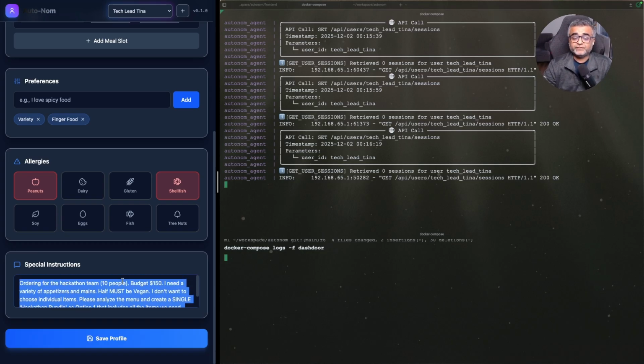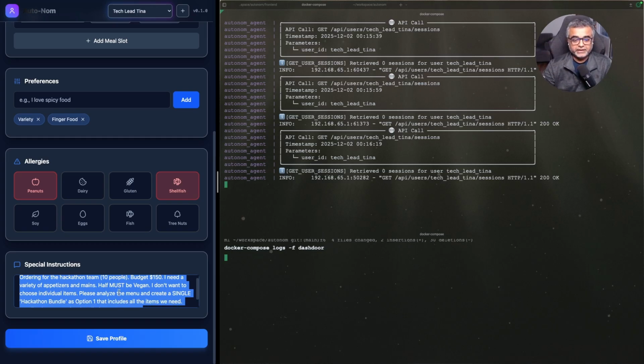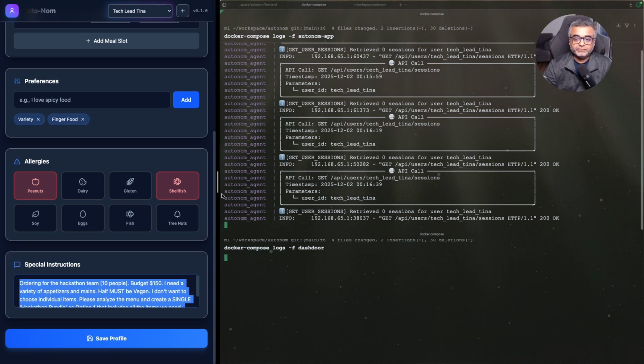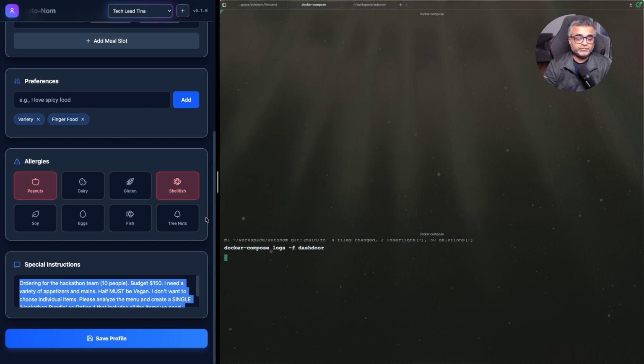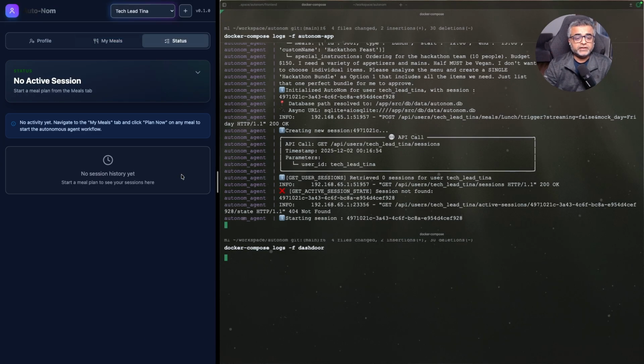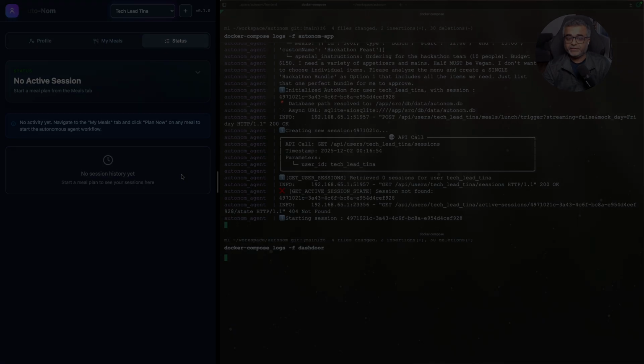Finally, she doesn't want individual items to be selected, so she wants the agent to create a bundle for her and then choose from the bundles, right? So this is different from what we have seen so far. This is different from what the agent has been prompted to do. So let's see if it works. So we're going to mark the day to Friday, and we are going to ask the agent to start planning.